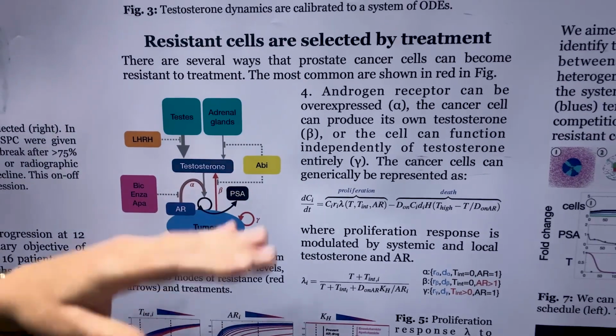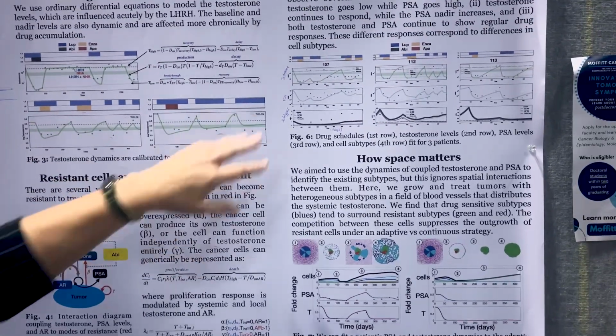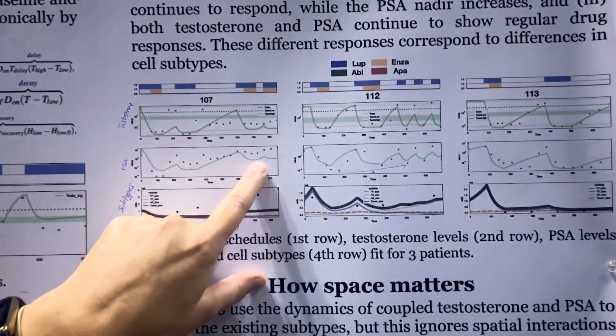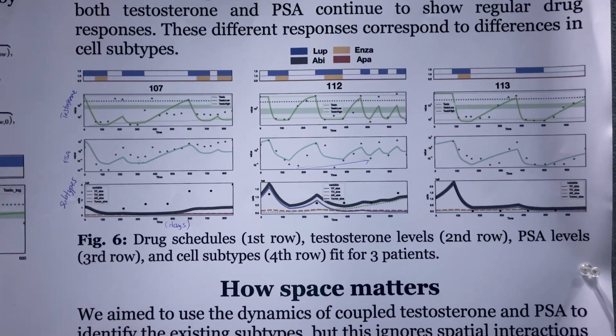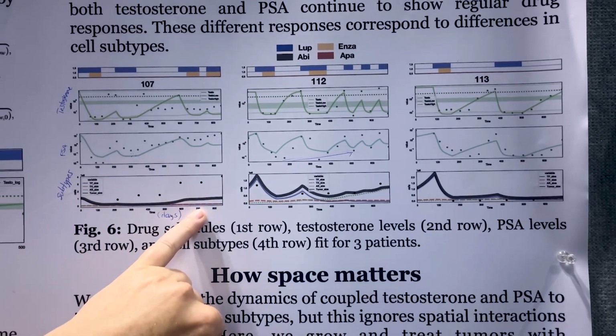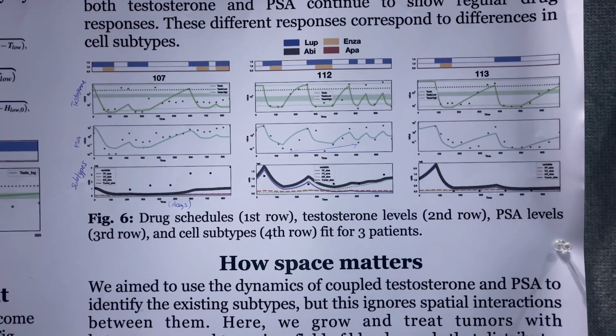And so we kind of show that there's about 3 different kinds of responses that we see. Sometimes the testosterone goes low and eventually the PSA gets high. This is indicating some kind of resistance is occurring, and we can kind of correlate that with different subtypes that are existing from the model.